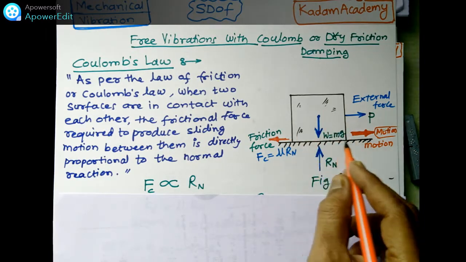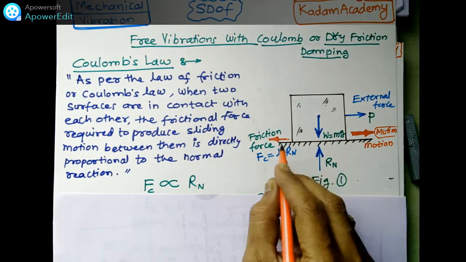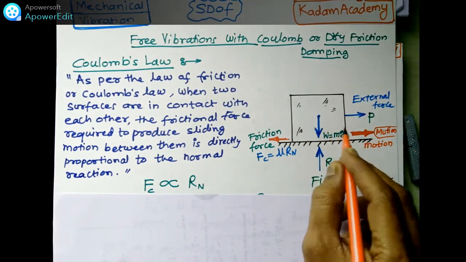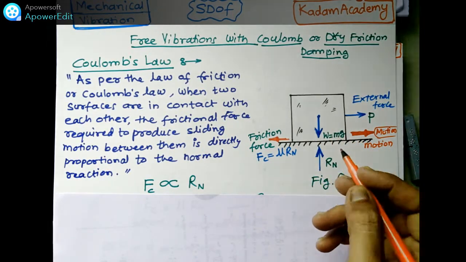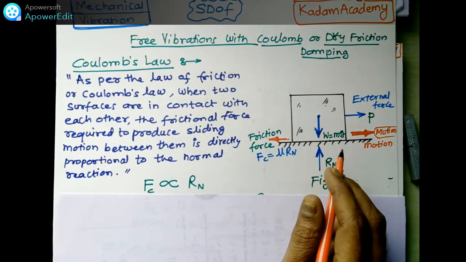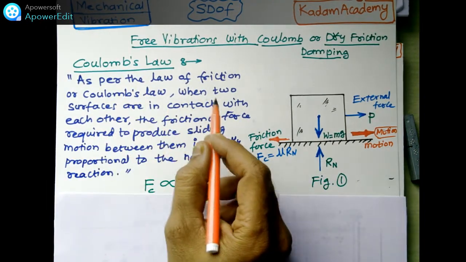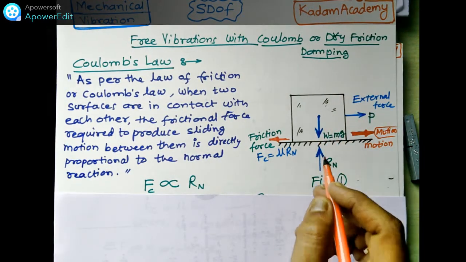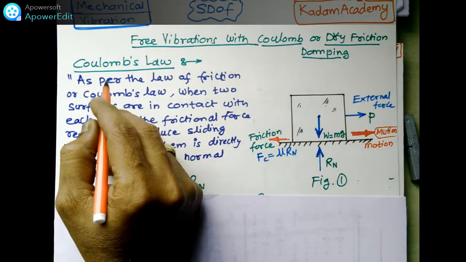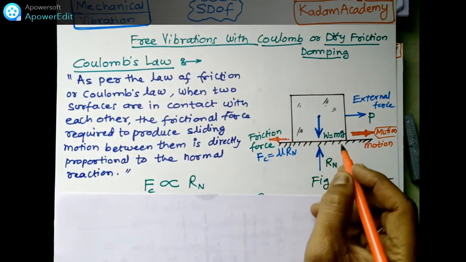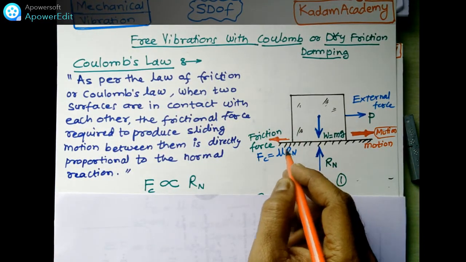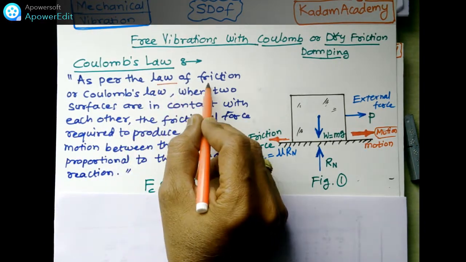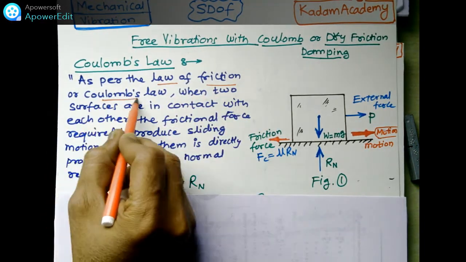This is the mass which is sliding on this surface without any lubrication. So it will move in this motion. So what will happen there? There is a friction. That friction, Coulomb's law, will support this dry friction damping. In dry friction damping, what does Coulomb's law say? It works due to this frictional force, as per the law of friction.